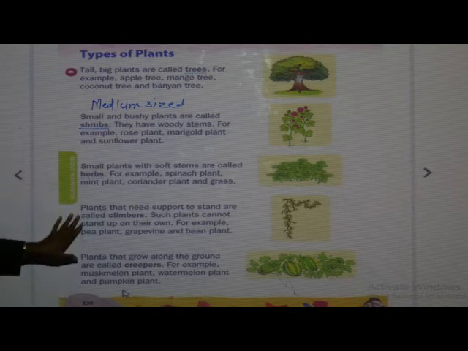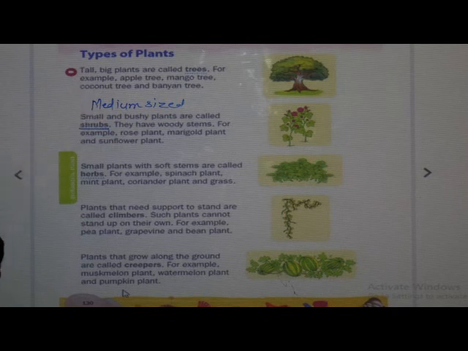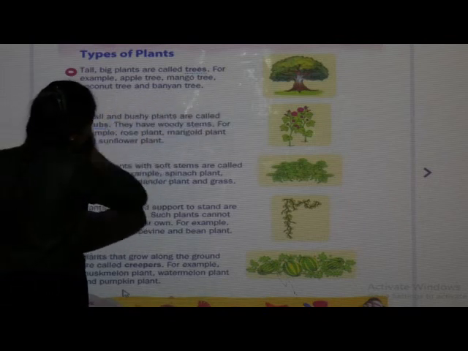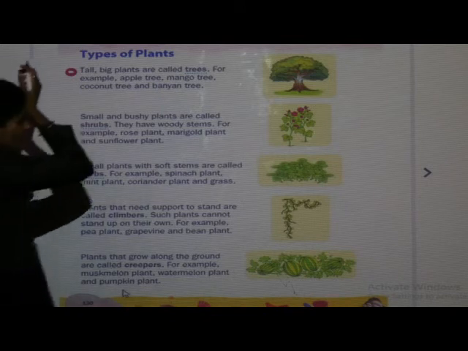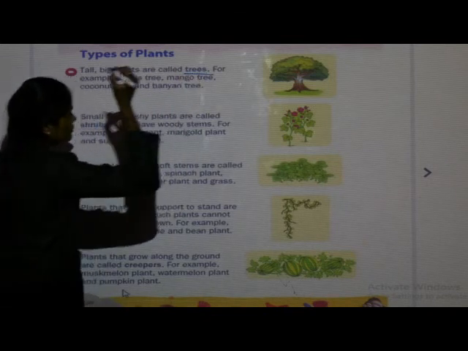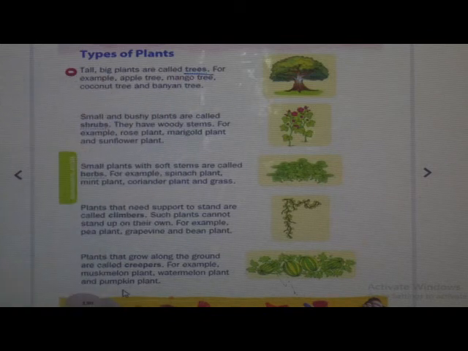Is that clear, students? Which types have we seen now? We have seen 5 types of plants. So which are the 5 types of plants? First one is trees. Trees means plants which are tall and big in size.